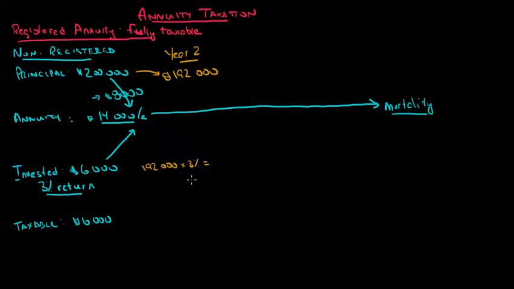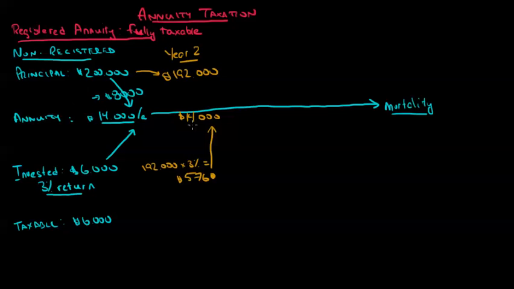It's going to generate only $5,760. So that $5,760 goes to help purchase, again, this guaranteed $14,000 income stream.